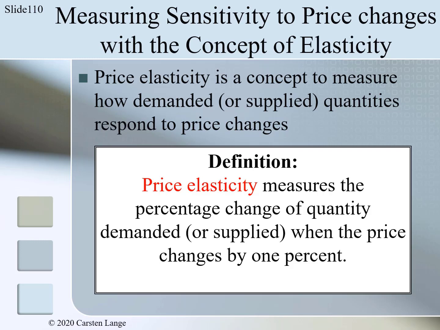Or for price elasticity of supply, price elasticity measures the percentage change of quantity supplied when the price changes by 1%. So the price change is standardized to 1%, and then we measure the percentage change in demanded or supplied quantity. And whatever the result is called price elasticity.